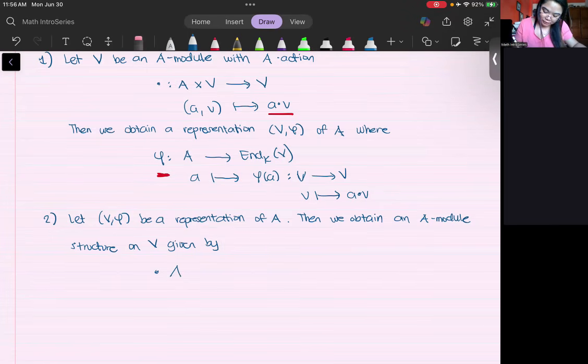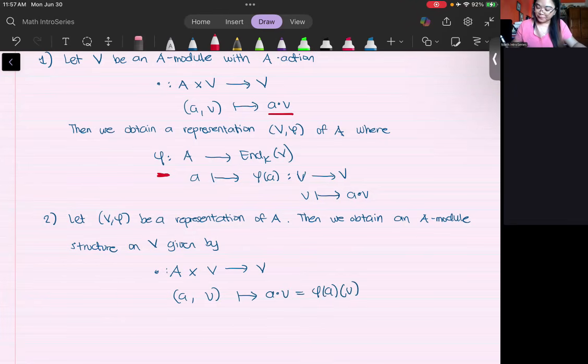So I have an action A cross V to V where I send every tuple (a, v) to a dot v, of course, and this is defined to be phi of a of v.